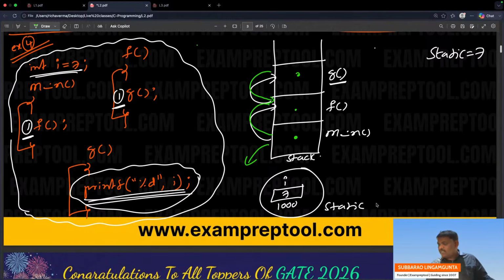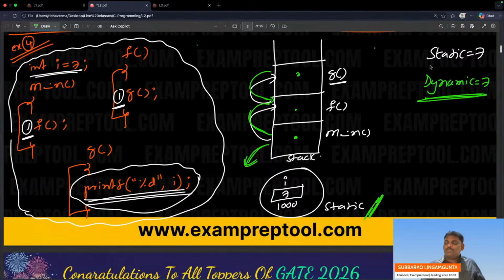Lastly, you will go to the global variable. In dynamic scoping, you want to take the closest value, but no one is there. Lastly, in the static area, whatever is there will be printed. In dynamic scoping, 7 will be printed. Sometimes both will print the same.